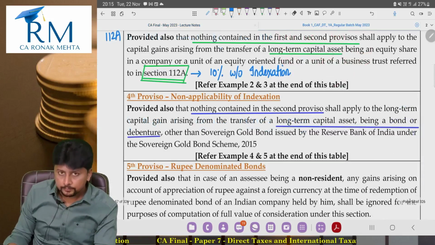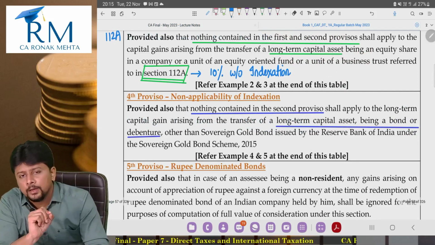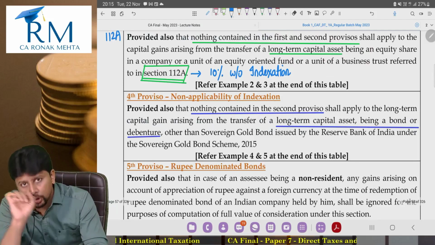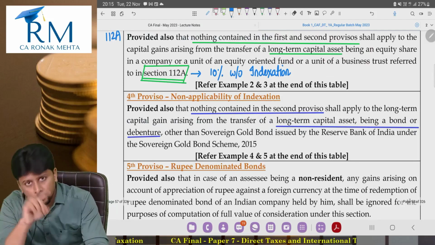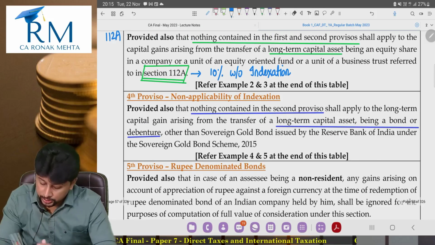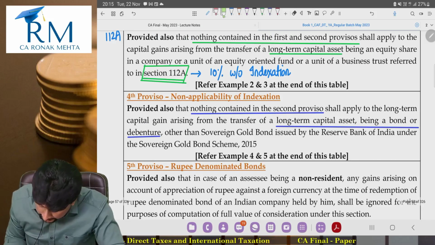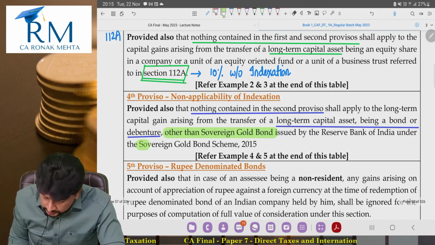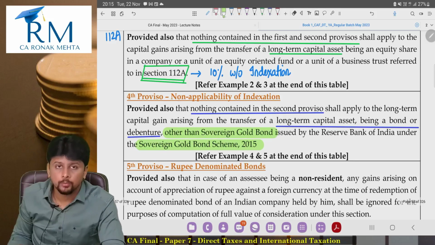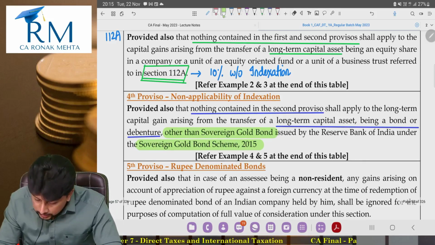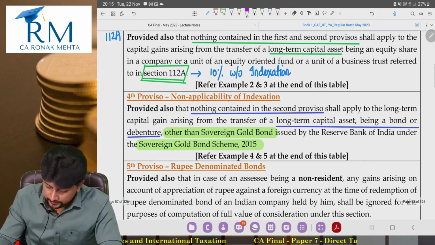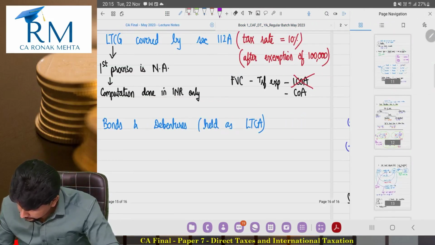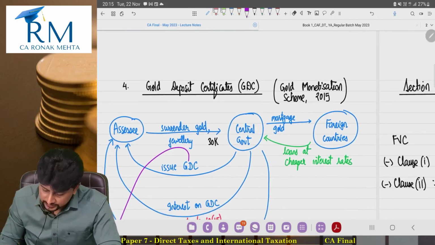But let's read this one more time. Nothing contained in the second proviso shall apply to long-term capital gain from long-term capital asset being bond or debenture other than sovereign gold bond issued by the Reserve Bank of India as per sovereign gold bond scheme. Luckily, today only we did a discussion of gold deposit certificate.